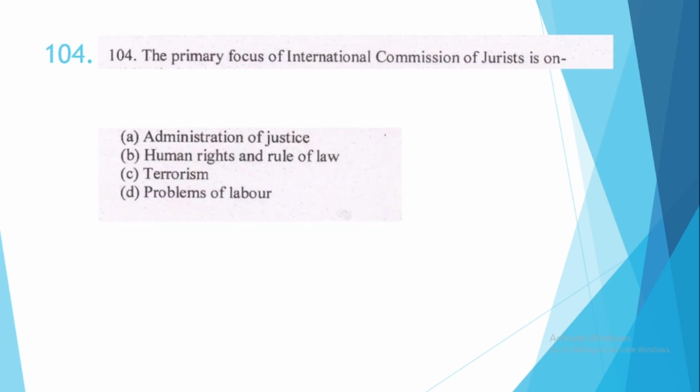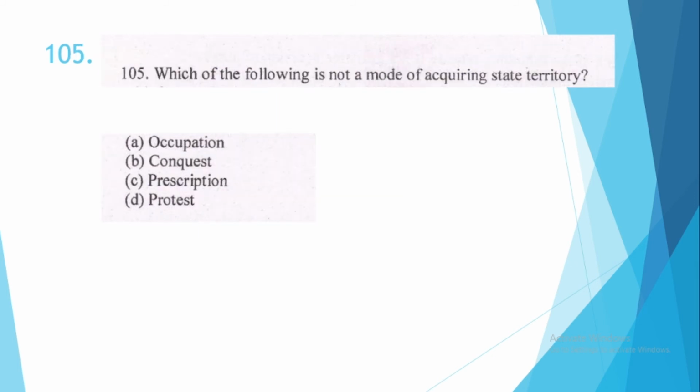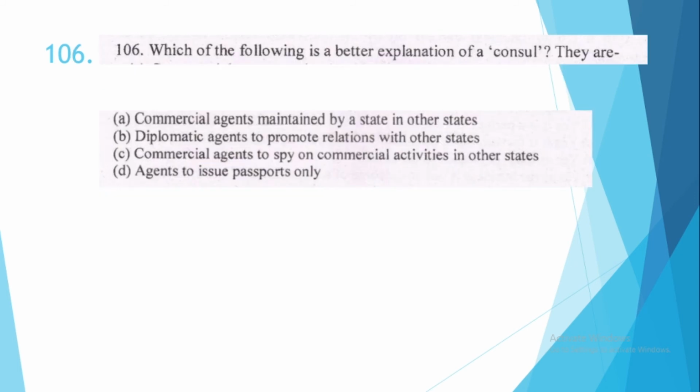104. The primary focus of International Commission of Jurists is on option number B, human rights and rule of law. 105. Which of the following is not a mode of acquiring state territory? This is option number D, protest. 106. Which of the following is a better explanation of a consul? They are option number A, commercial agents maintained by a state in other states.